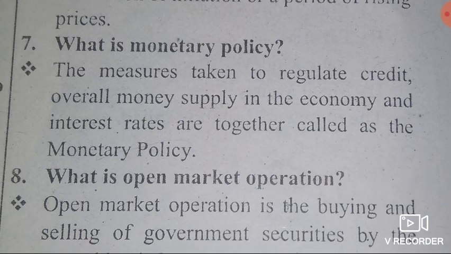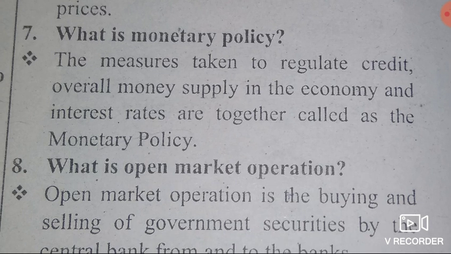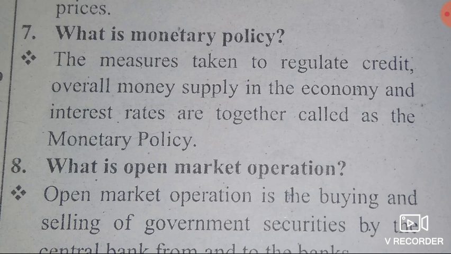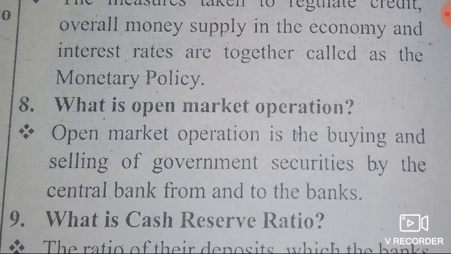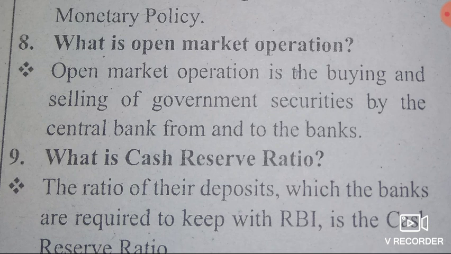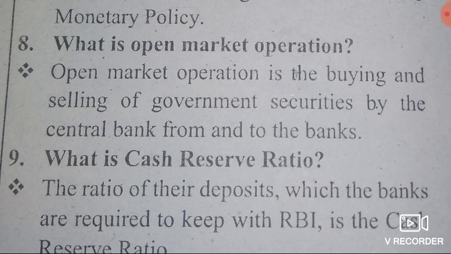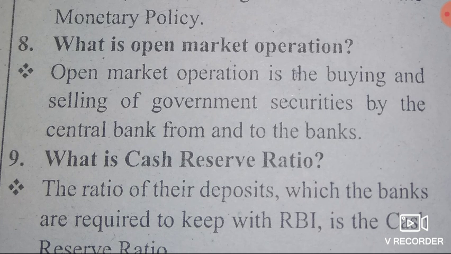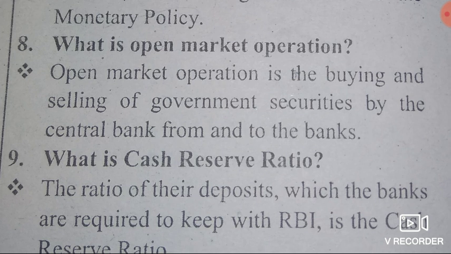Isn't it? Then seventh question, what is monetary policy? Answer, monetary policy means the measures taken to regulate credit, overall money supply in the economy and interest rates together. That means we call it monetary policy. Then eighth question, what is open market operation? Answer, open market operation is the buying and selling of government securities by the central bank from and to other banks. So it is called open market operation.